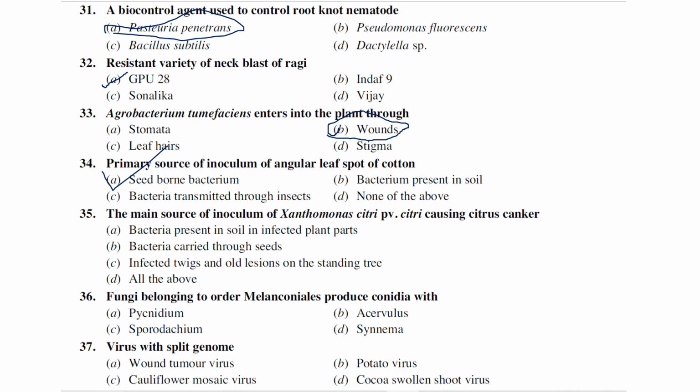Angular leaf spot of cotton is also known as bacterial wilt of cotton, also known as angular leaf spot, bacterial wilt. One more name was there, actually forgot.